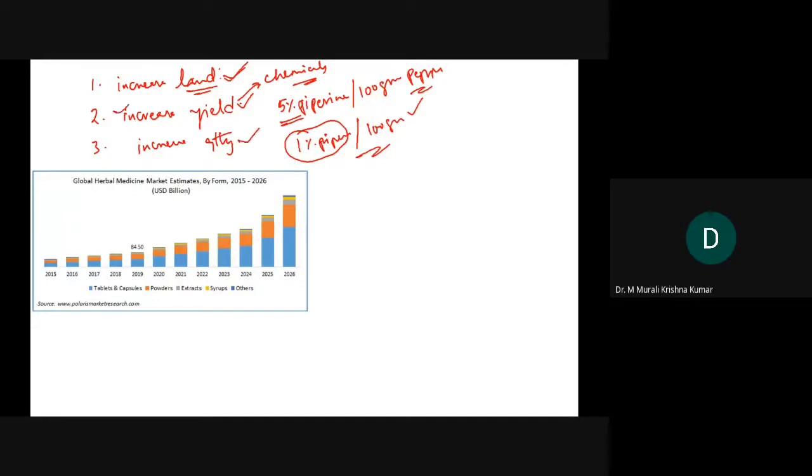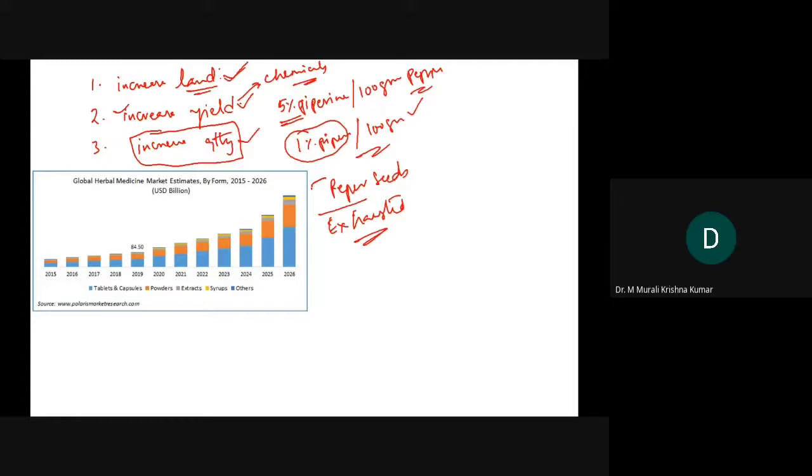The third one is increase in quantity. Here comes the faulty part in production. They will mix up authentic material with wasteful material, like pepper seeds mixed with exhausted material.